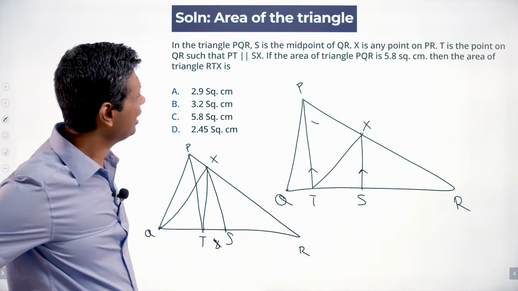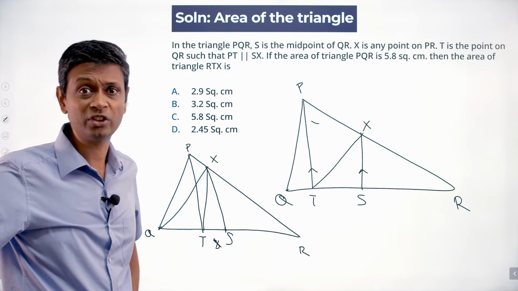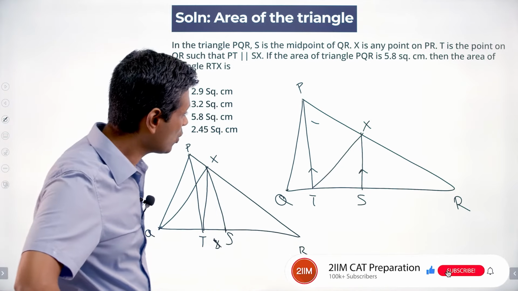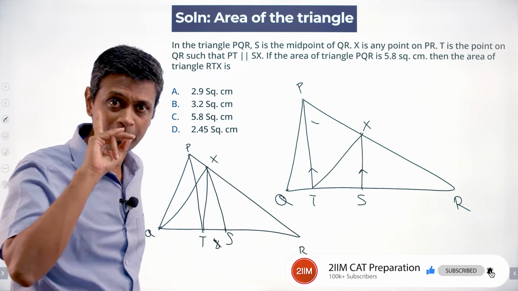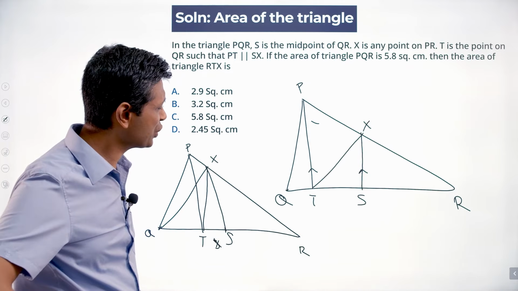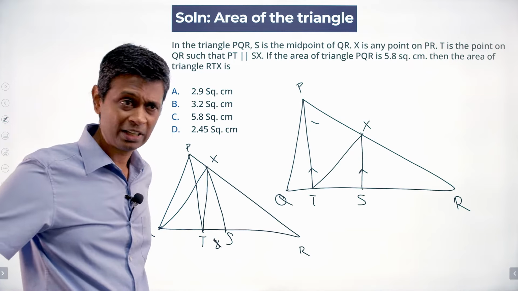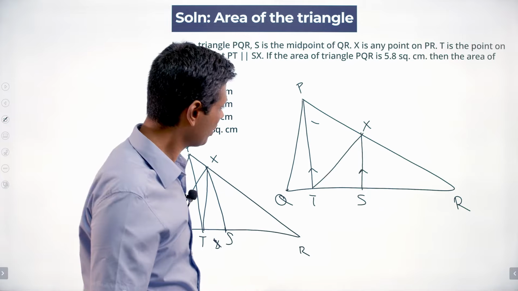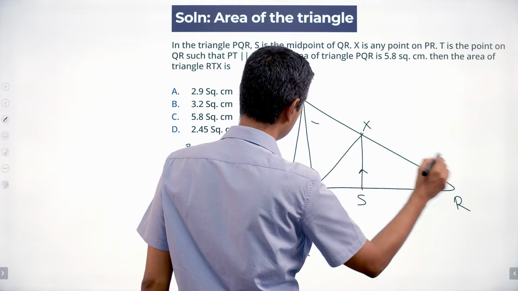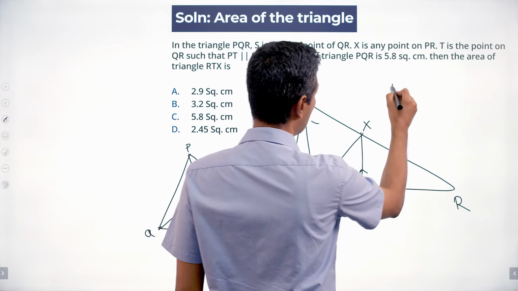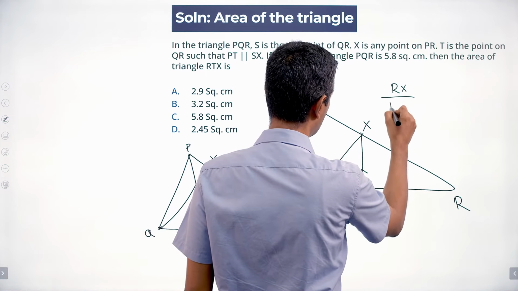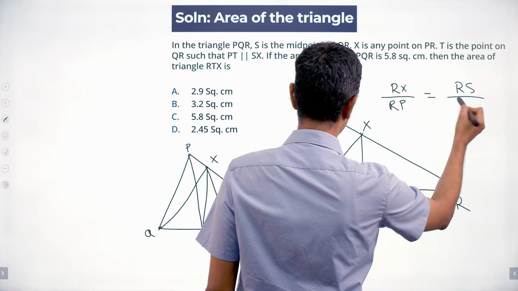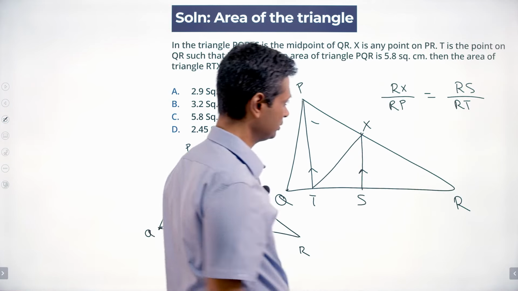I thought, look, if X can be any point on this triangle, then how come RTX is the same area? And I tried plugging in half into base into height, it didn't work. It didn't go anywhere. Now I know that I have to use the idea that PT is parallel to XS, which pretty much straight away gives me a bunch of angles that are equal. And it's also going to give me some similar triangles. That much I know. I've seen enough similar triangles questions. So what are the similar triangles? RXS is similar to RPT. And so RX by RP equals RS by RT. And so this is interesting.